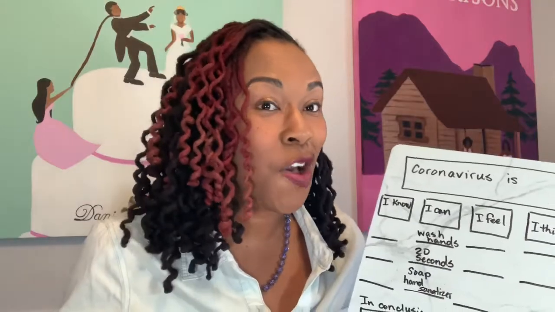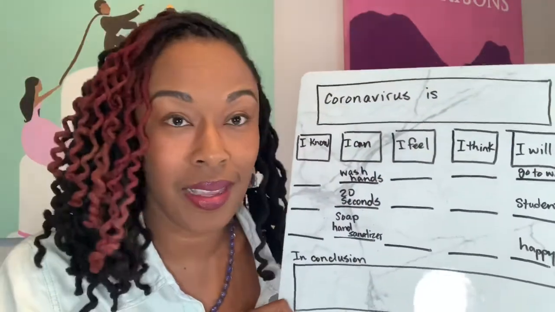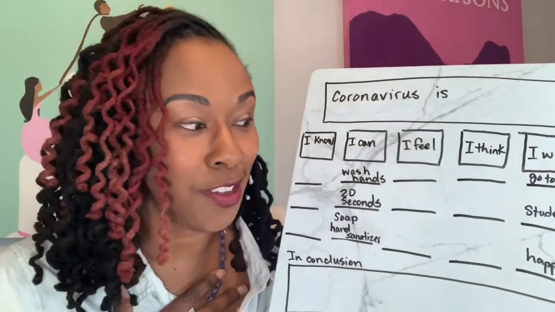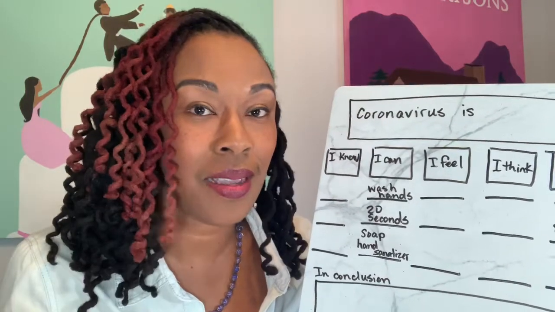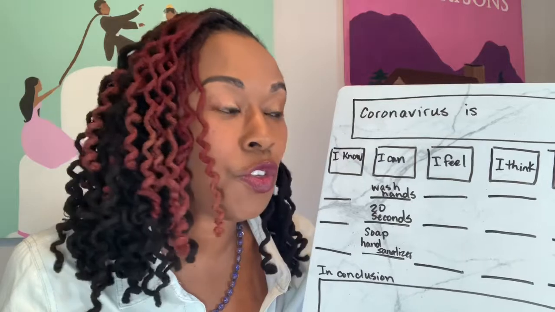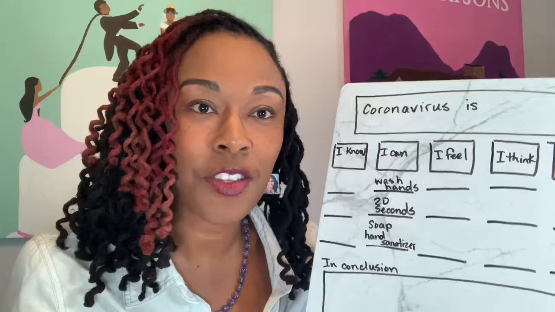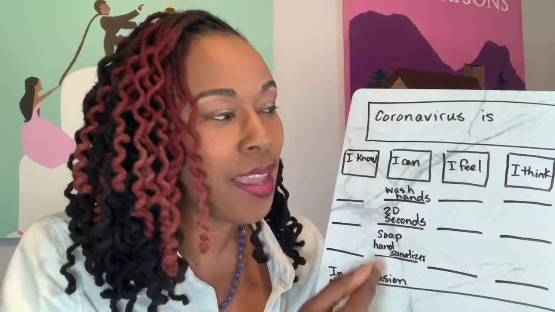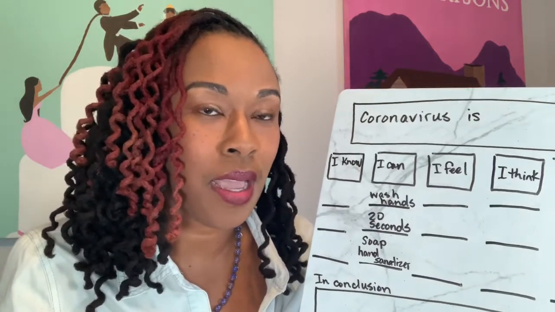All right, so hopefully you have filled in your complete graphic organizer. Mine is not all the way filled in because, like I said, no copycats, and I don't want you guys to have the same exact things as I do. I want this to be your ideas, okay? But the next and last step for organizing our ideas is to talk about our ideas. Remember, the more you talk about the things that you're going to write, the easier it is going to be for you to write them. So I'm going to focus on the one that I do have filled in completely and show you what I mean about talking about your ideas.